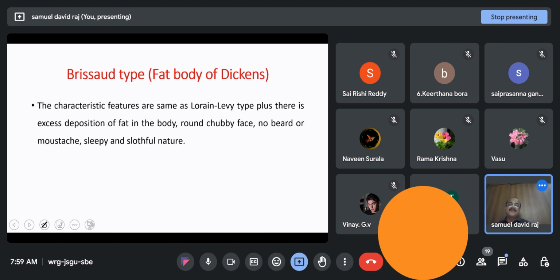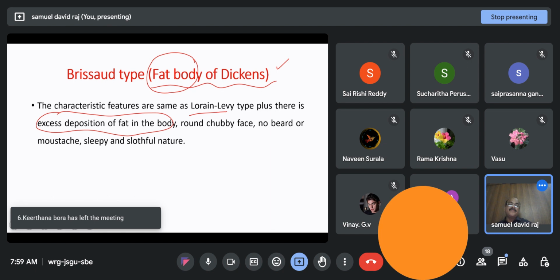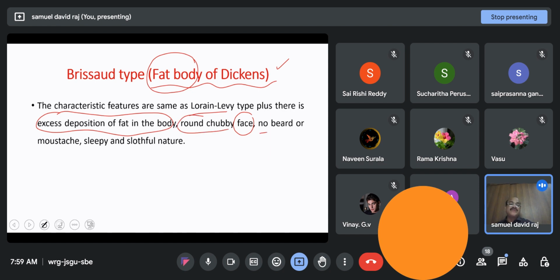Coming to the Brissot type, it is also called the fat boy of Dickens. The same features of the Lorraine Levy type are also seen in the Brissot type. In addition to this, as the name implies, there is excess deposition of fat in the body, so that the face becomes chubby and round. In addition, no beard develops, there is no mustache, and the person becomes more lethargic and sluggish or slothful in nature.